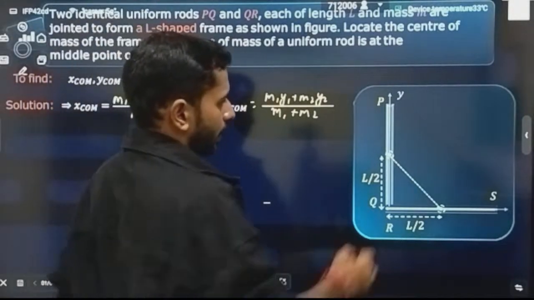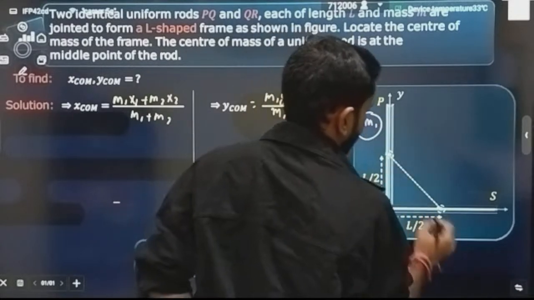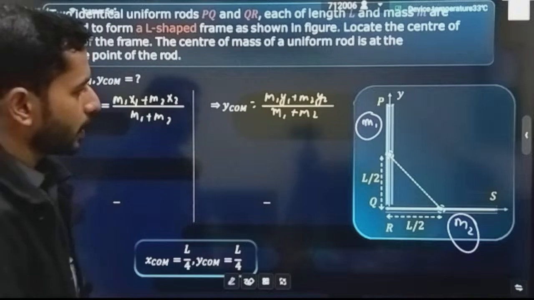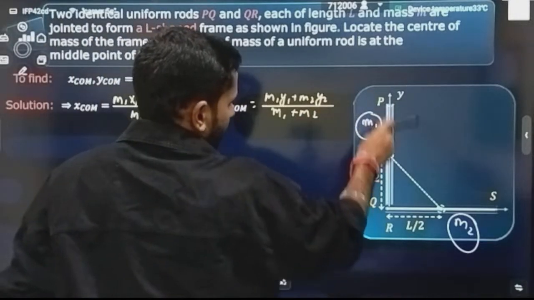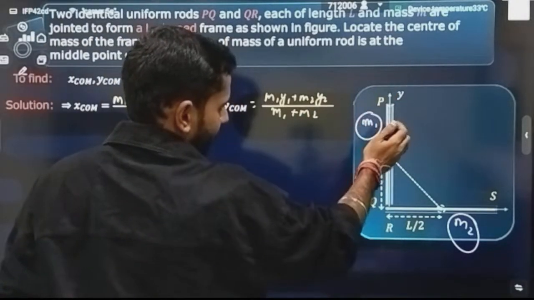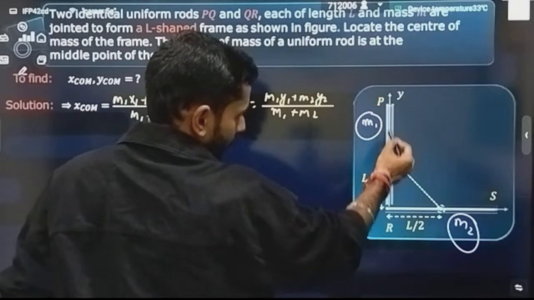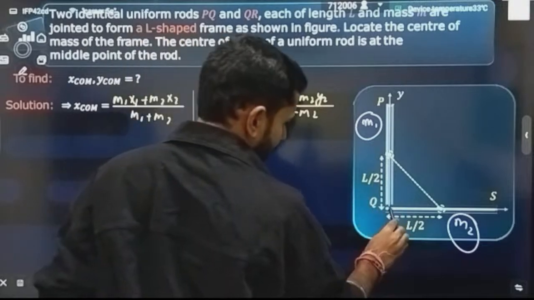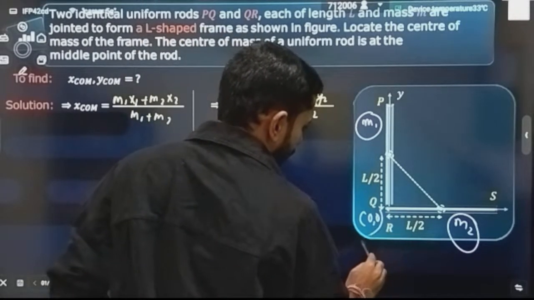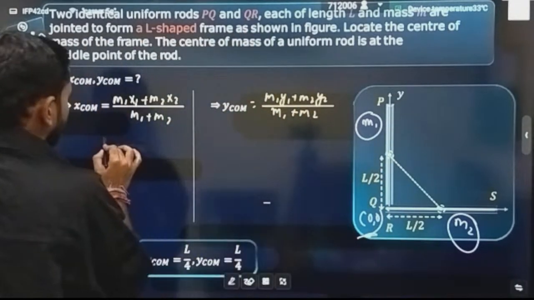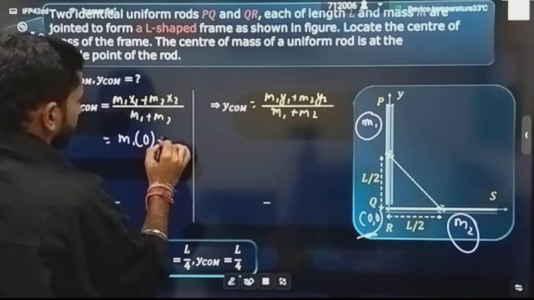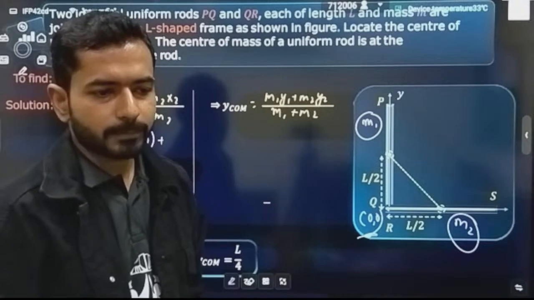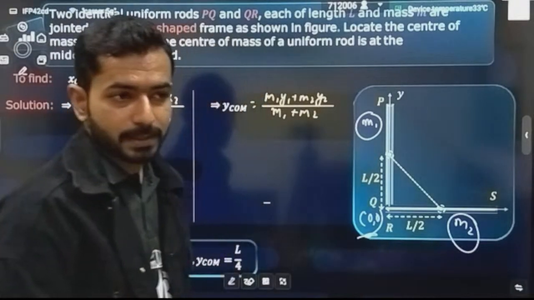In x direction, now only focus. Let's suppose I am naming this body as m1 and this body as m2. So what I can say, m1 x1. What will be the x position of the center of mass? Can you say the center of mass will be lying exactly on the same rod? That means there is no difference in the position, and I am assuming this is the reference point 0, 0. So can I say the x position of the center of mass for m1 will be 0? Because it is exactly lying at the origin, on the y-axis.